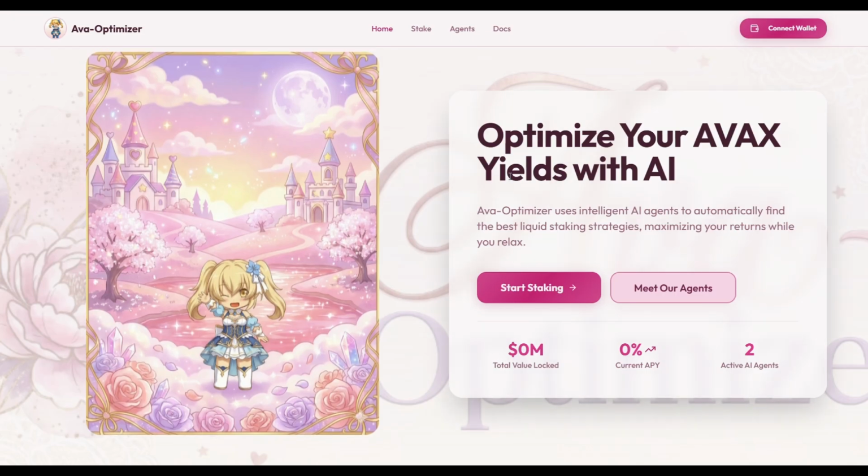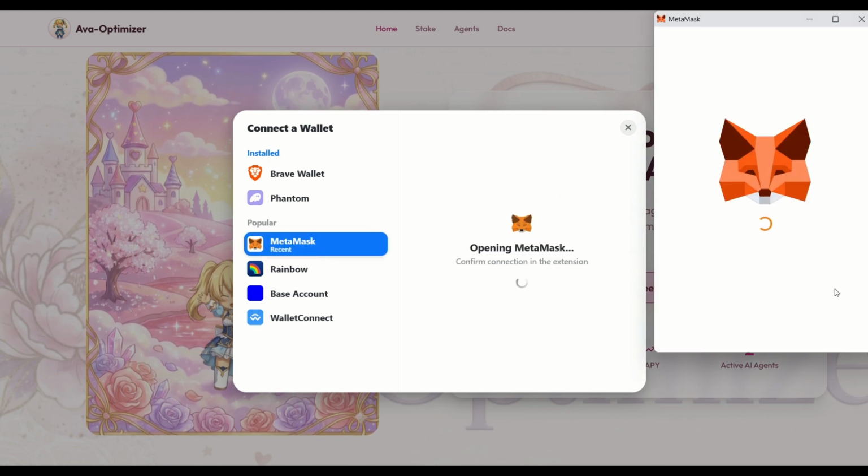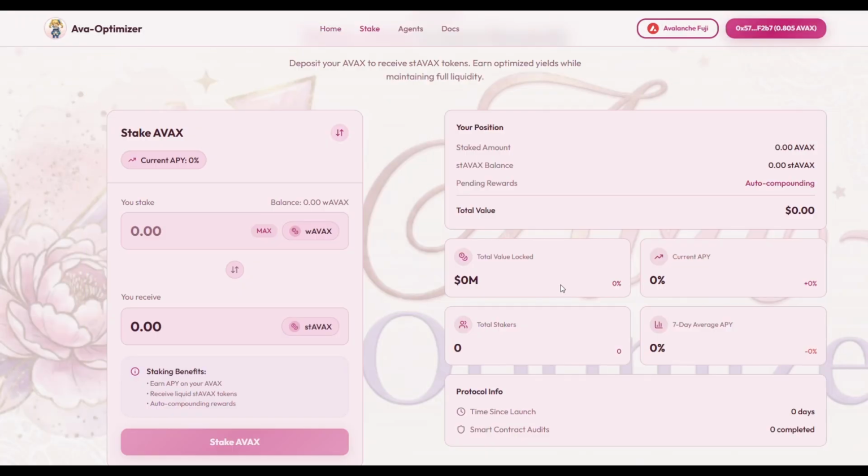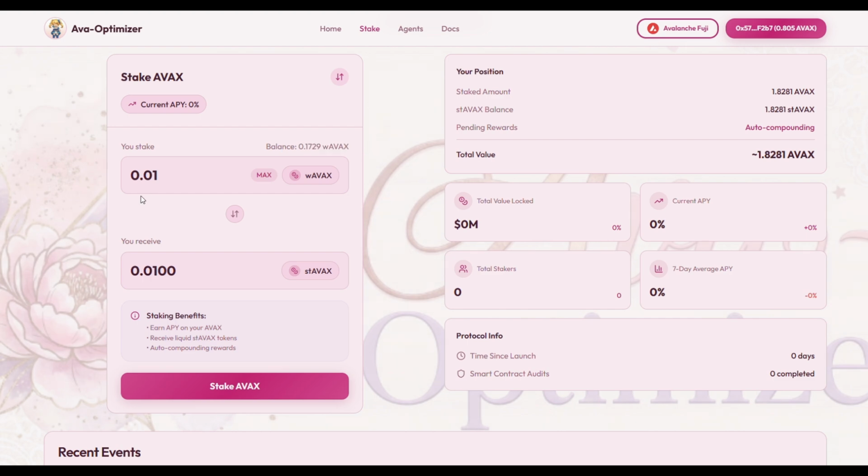Now let's see the user experience flow. Whenever a user lands, they connect their MetaMask wallet. After connecting, they can see their network and their wallet details. They can just start staking. Here they can see the balance of their wrapped AVAX. Currently we support the wrapped version of AVAX because that's convenient and easy to implement. After that we see the staked AVAX, which is the liquid staking token for implementation.